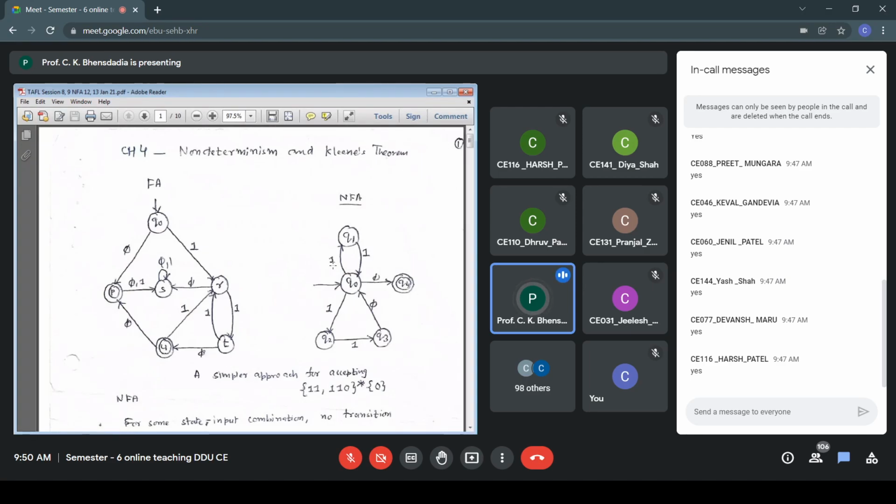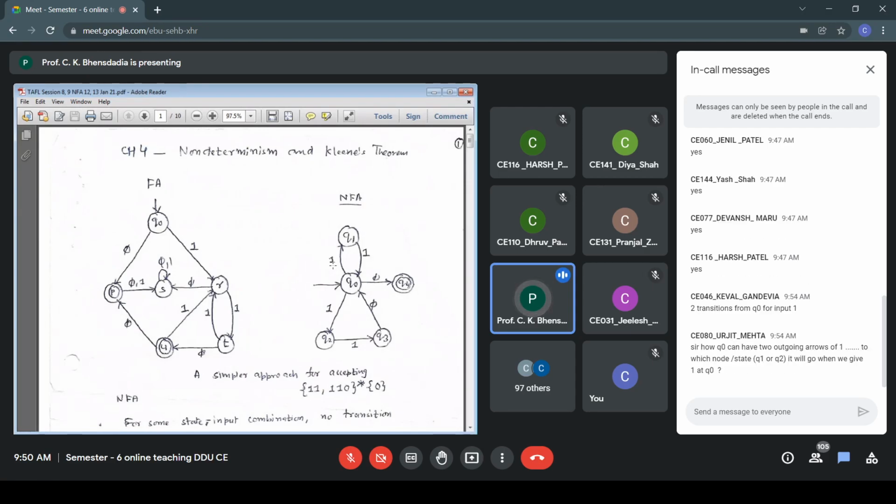In the case of deterministic FA, for a state and all input symbols, we must have transitions defined. Therefore, it is called deterministic finite automata. Here in NFA, for a state input combination, a transition may not be defined. Not only that, do you see any other difference between NFA and DFA?